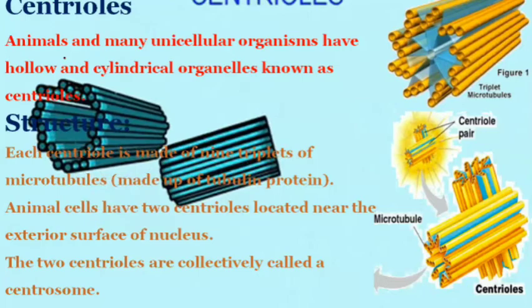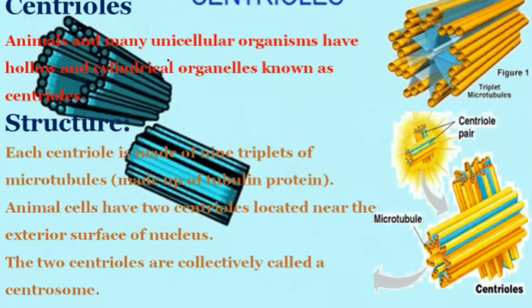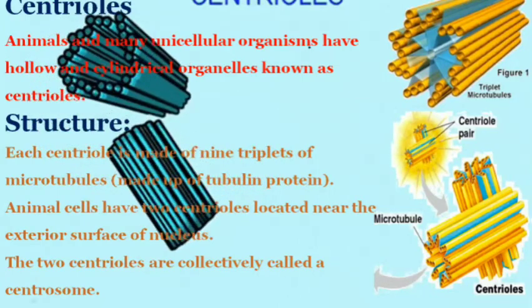Centrioles. Animals and many unicellular organisms have hollow and cylindrical organelles. These are called centrioles. You can see these are hollow from inside. There is nothing inside it. If we talk about its structure, it is made up of 9 triplets of microtubules.